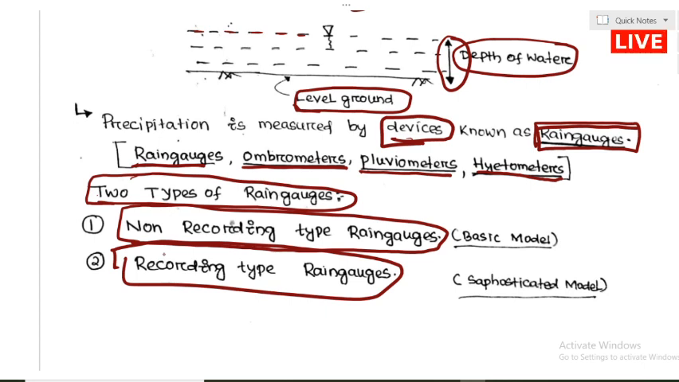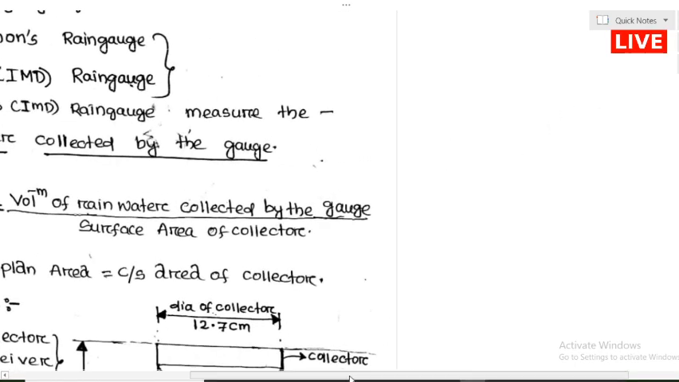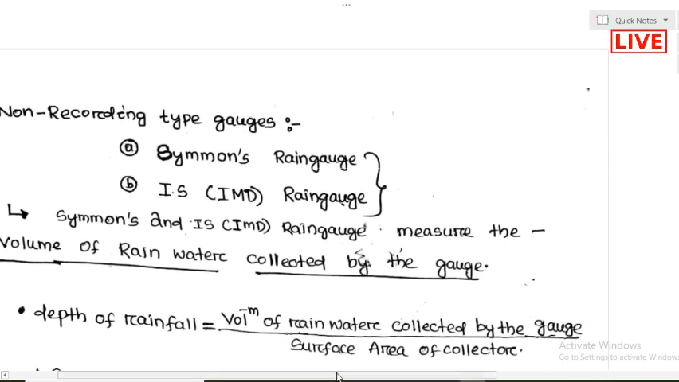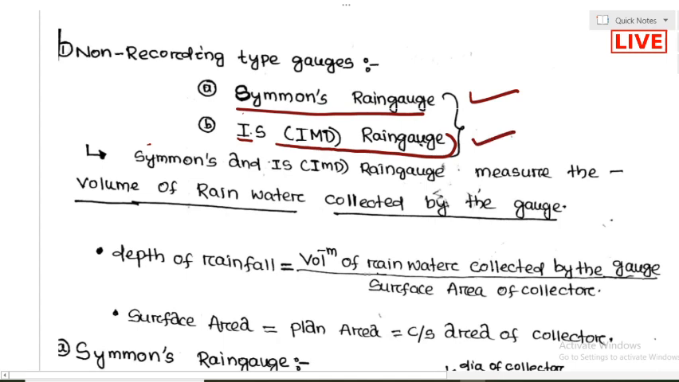Recording automatically it will do. Okay, so if somebody asks what is the example of the non-recording type of rain gauge, there are two types. Basically there are two types of non-recording rain gauge, that is called Simon rain gauge, very important. So this is Simon rain gauge and Indian Standard or Indian Meteorological Department rain gauge. These are called non-recording type of rain gauge. Okay, non-recording gauge: Simon rain gauge and Indian Standard Meteorological Department rain gauge.